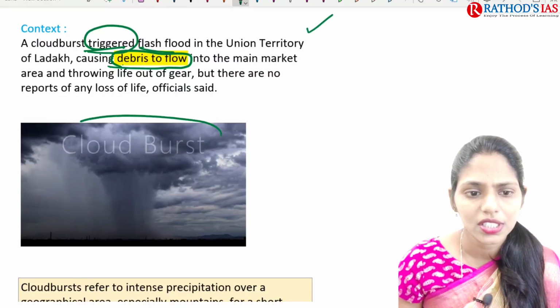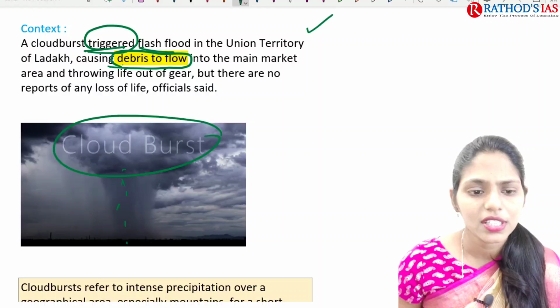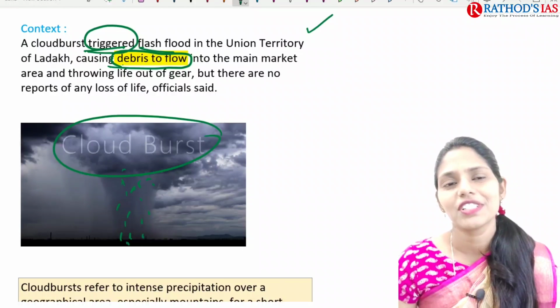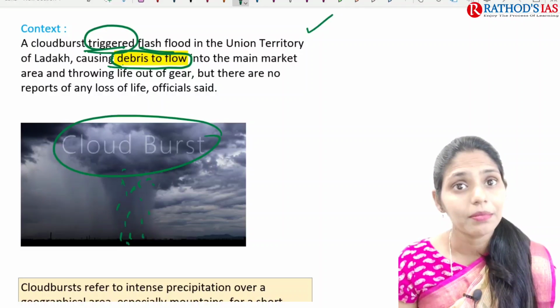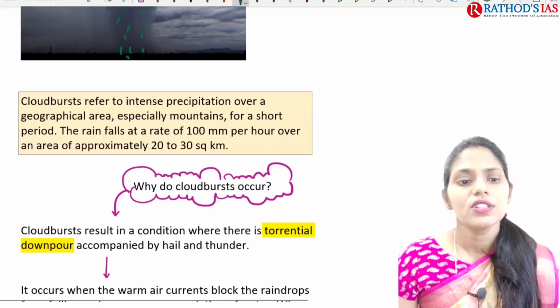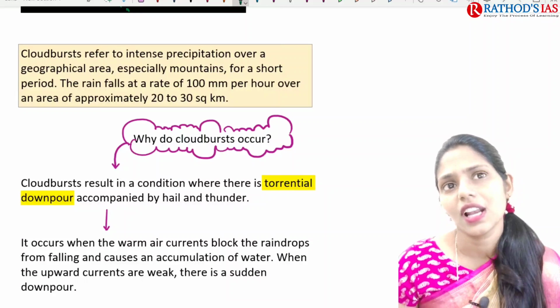This is a cloudburst. So this is a cloud. Suddenly what happened? Water is coming. Whenever a balloon which is filled with water is pricked, what happens? How water will come outside at once. In the same way we can see this is a cloudburst. So we're talking about what exactly a cloudburst is.